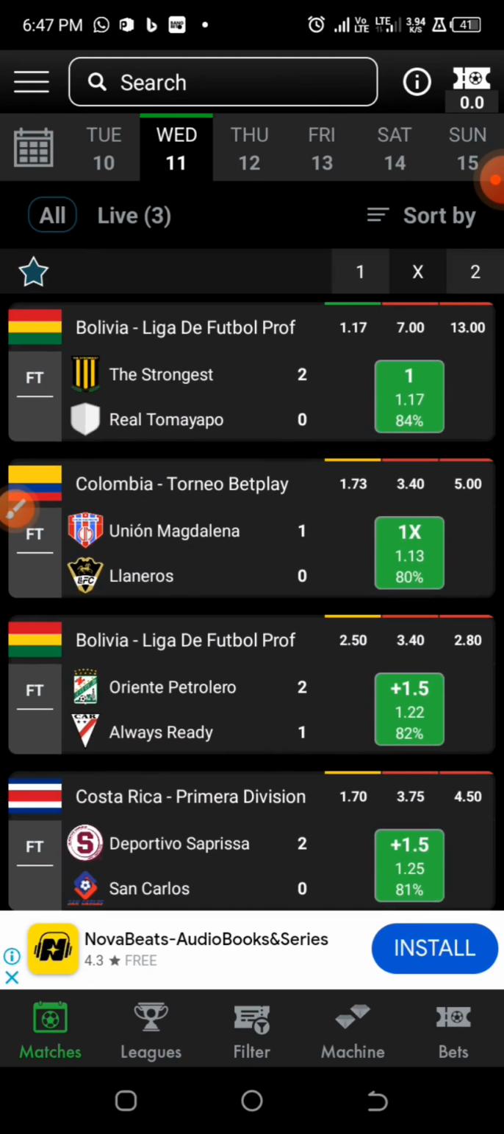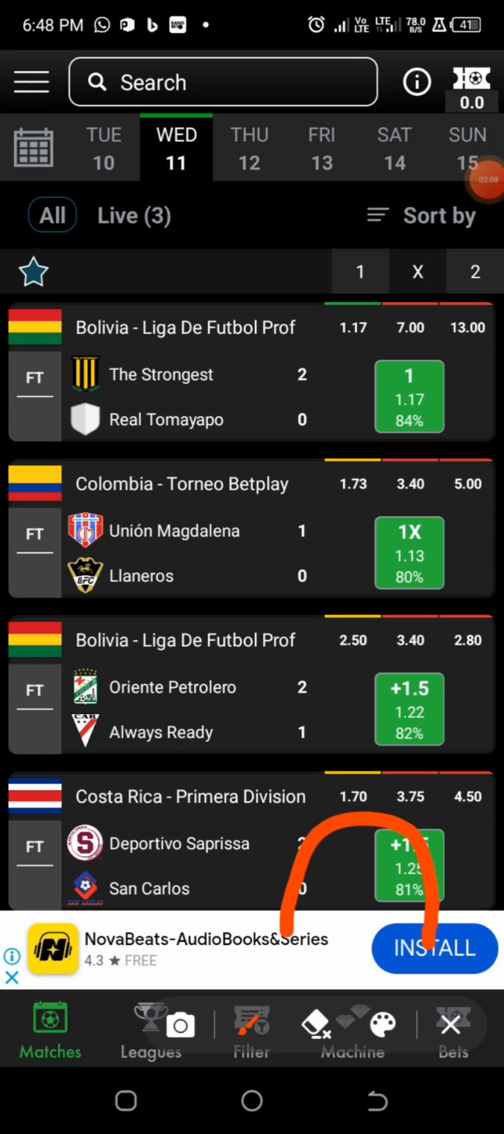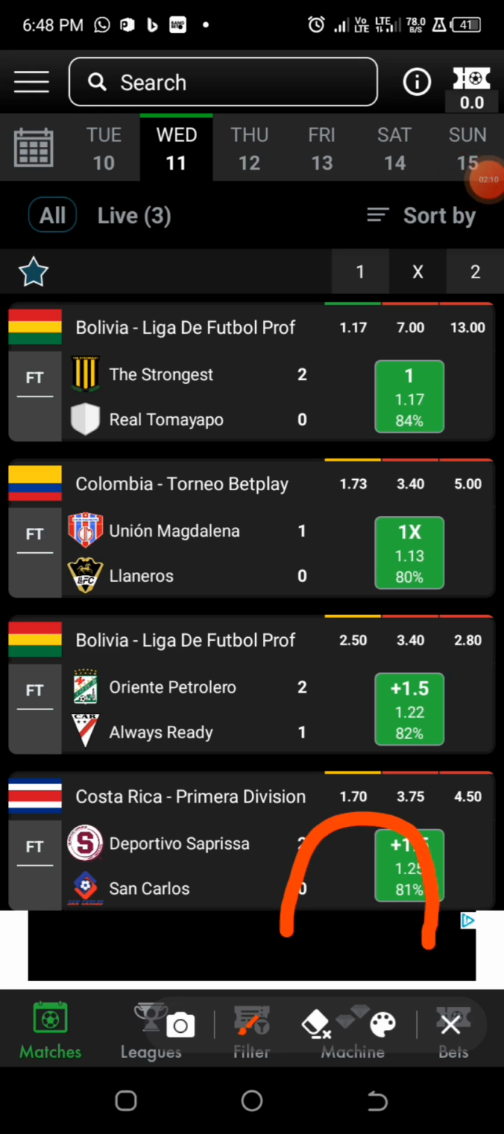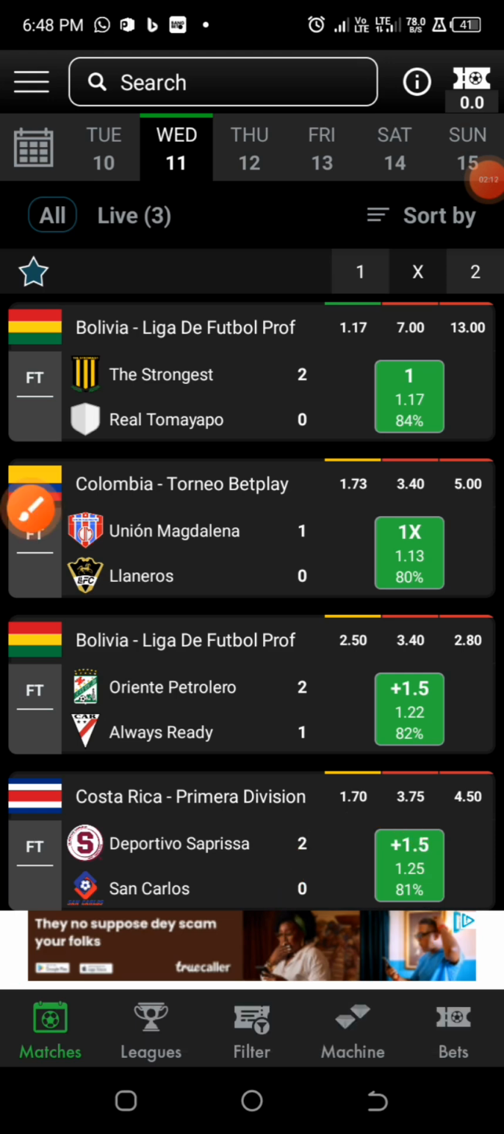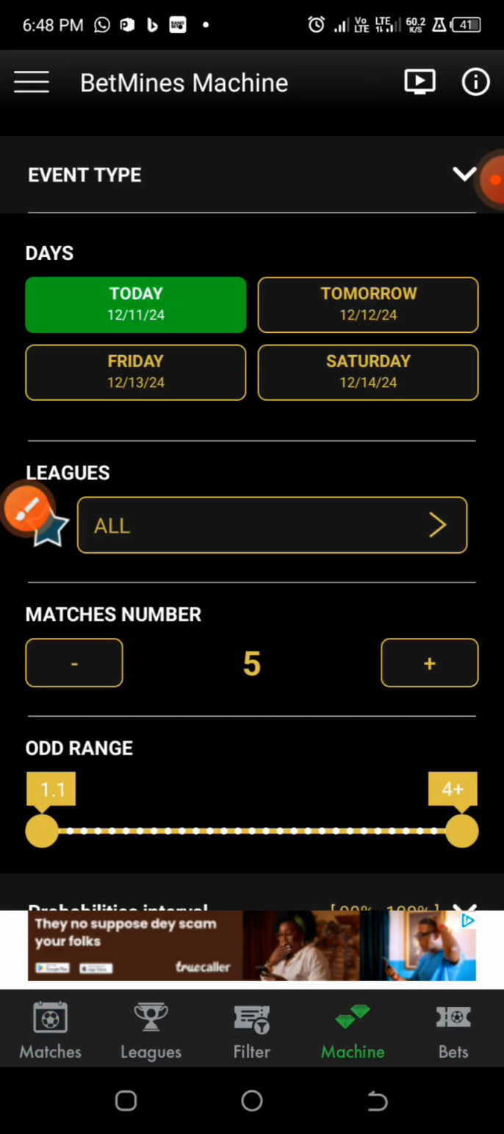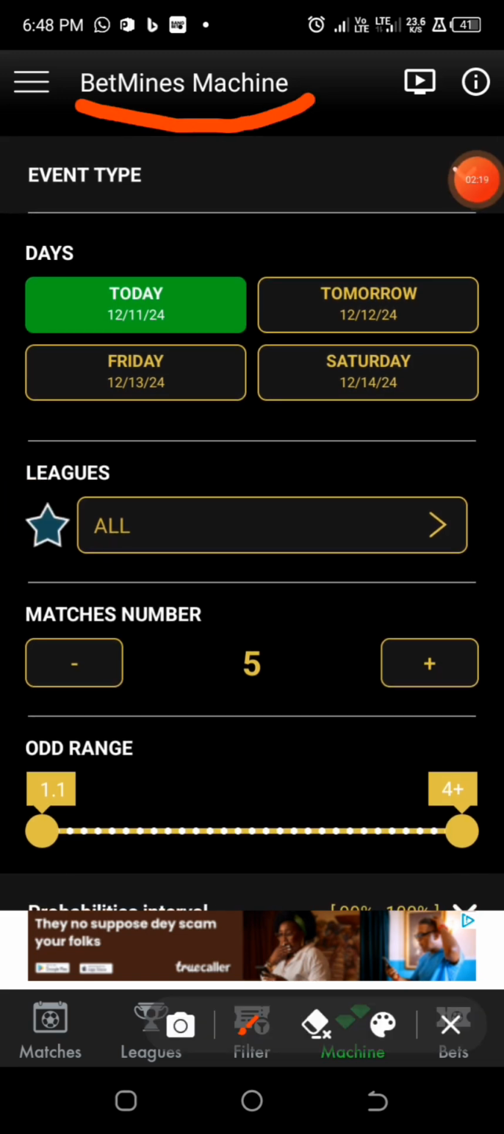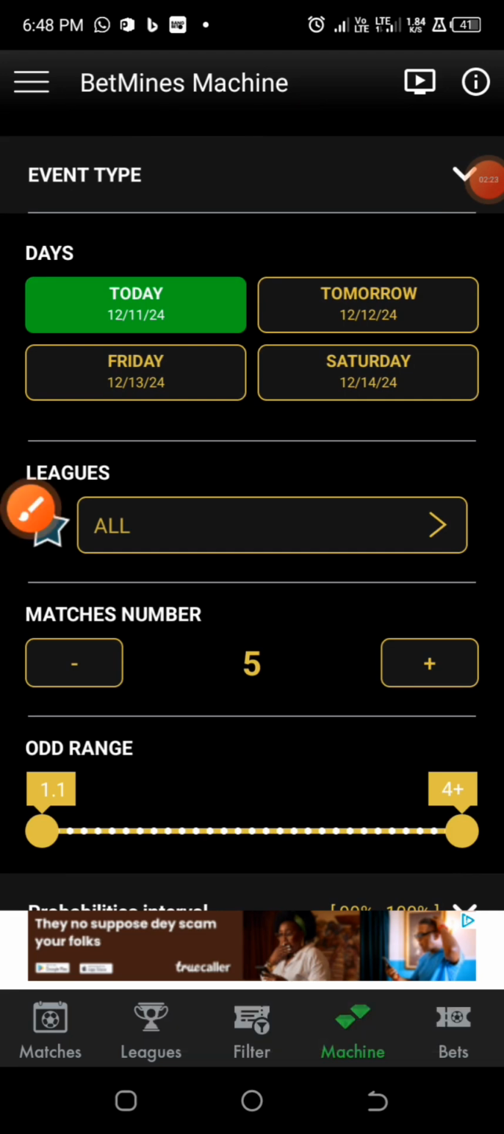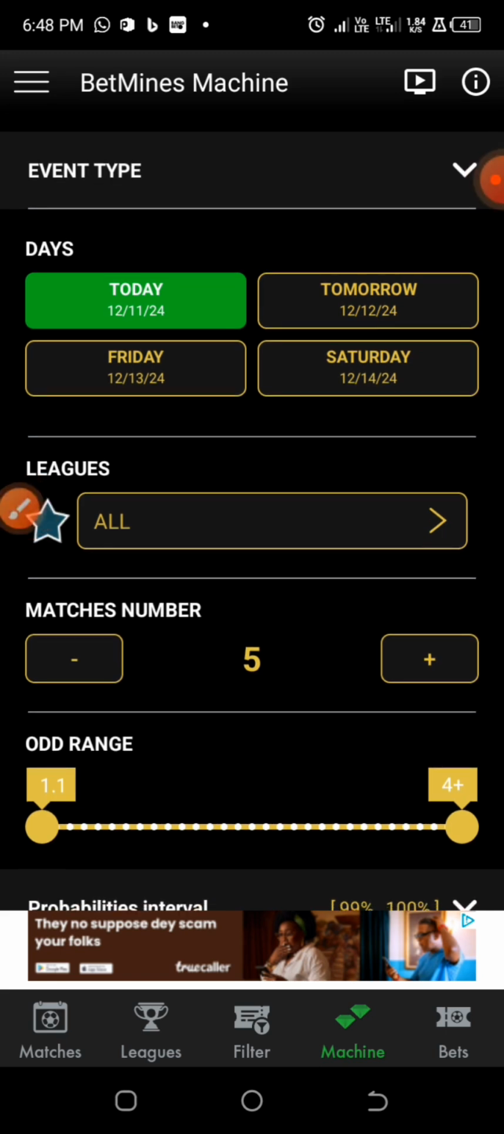I always make use of the machine aspect of this app, and this machine aspect can be found below here. You are going to see it below the app, the root machine there. So when you click on it, it will bring you here, and you have it as a Bet Mine machine, and you have some features that you guys can select on. And so when you look at it, you have event type.